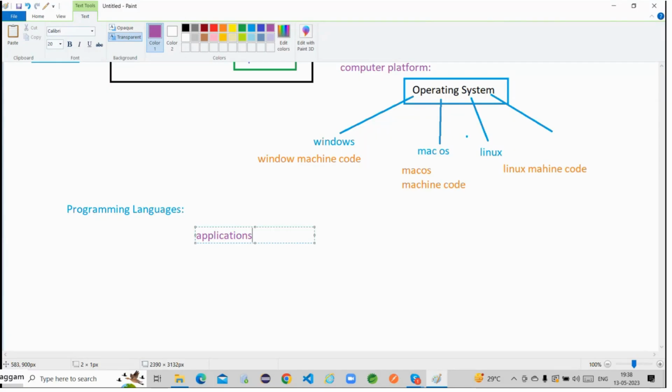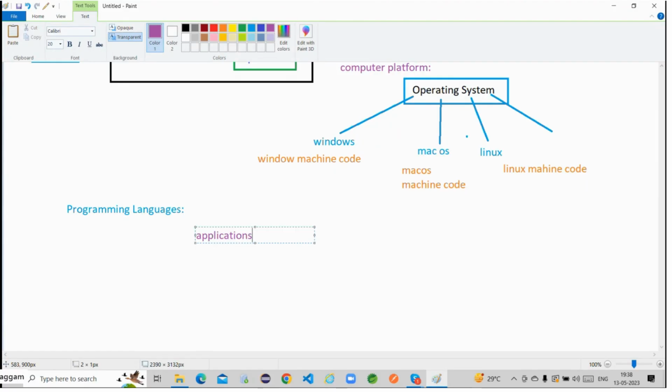There are different types of applications available. There is no doubt about that. What types of applications are available, sir? Using those programming languages, what type of application can we develop? Which application comes under what type?